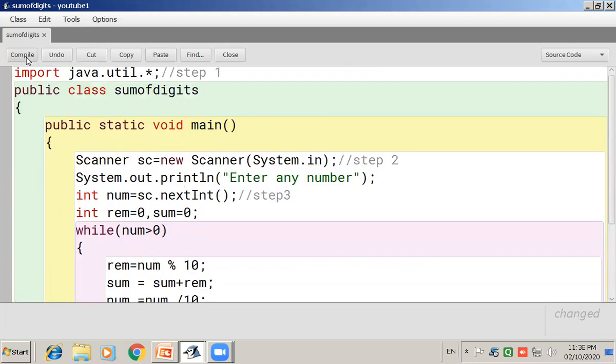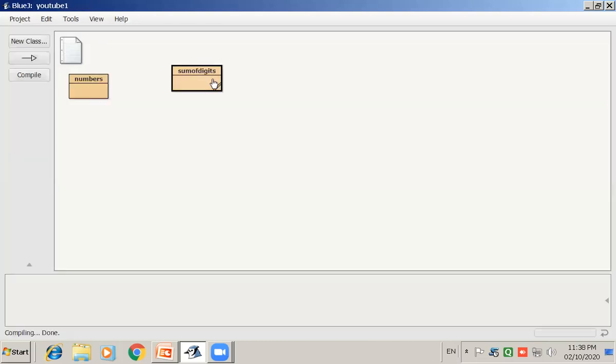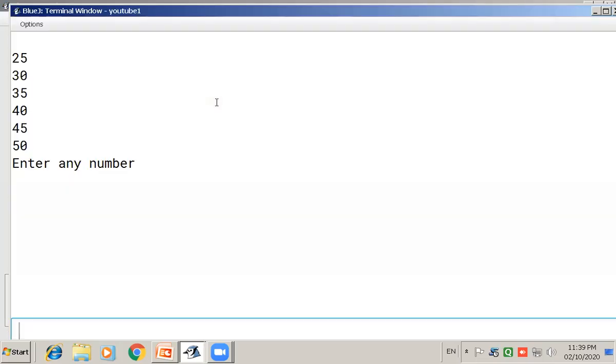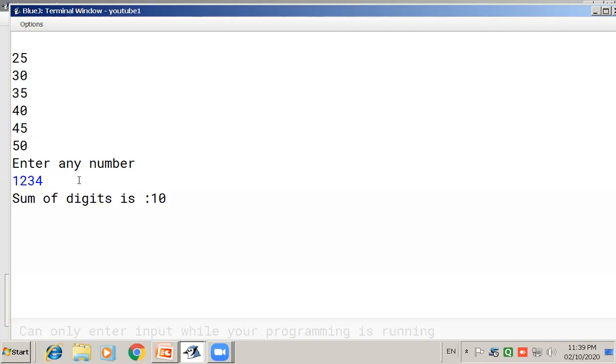Let's compile the program. No syntax error. Close it and let's execute the program. Enter any number. Suppose you enter the number 1234 as given in the example. Can you see, sum of digits is 10? Have you all followed this?